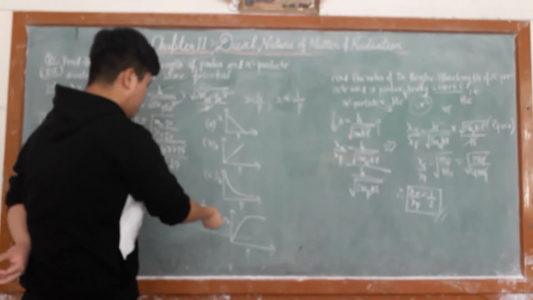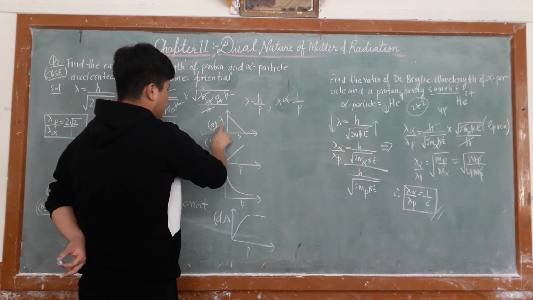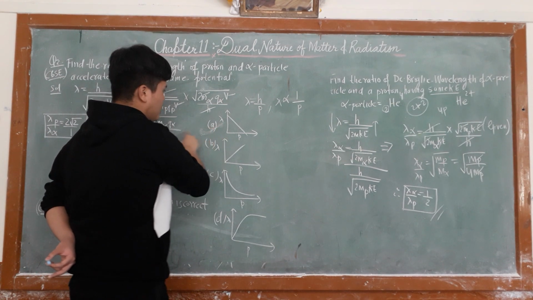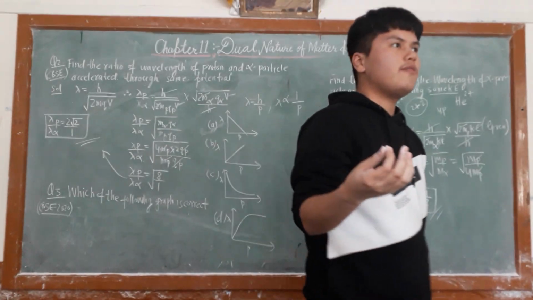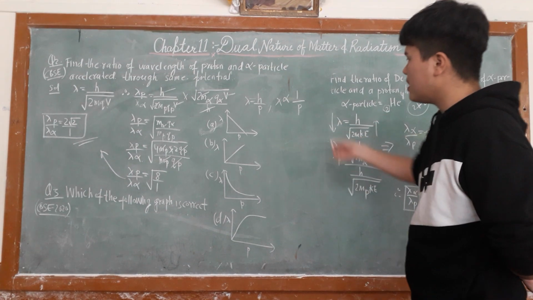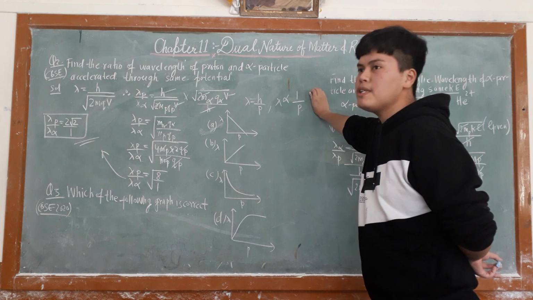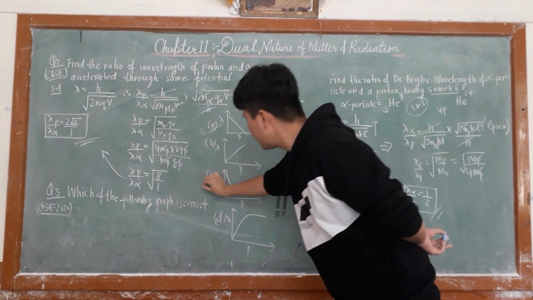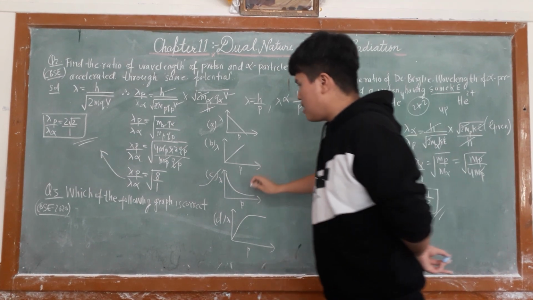Therefore it can be correct, but this is not correct. It is not always true that whenever we write the formula it is always the correct relationship. Experimentally also, graph C is the correct answer.